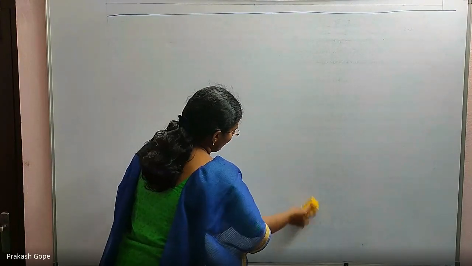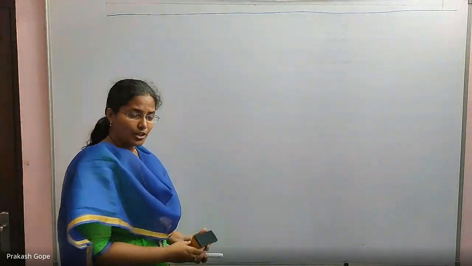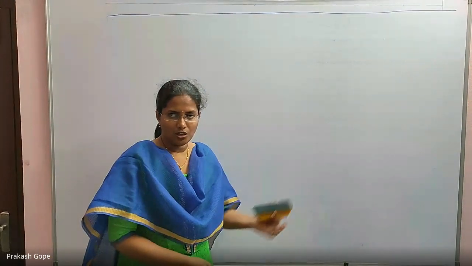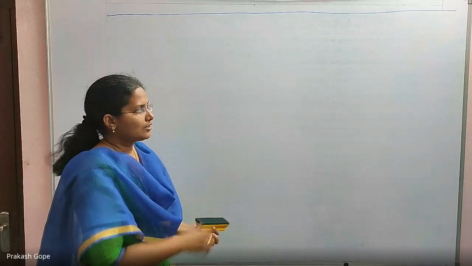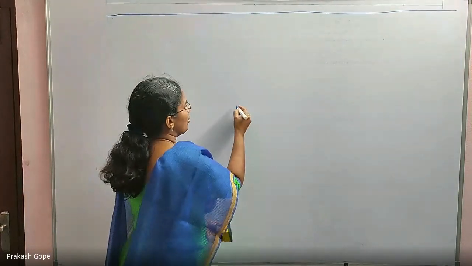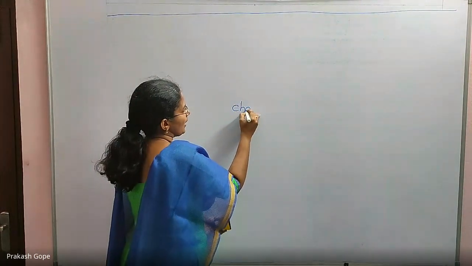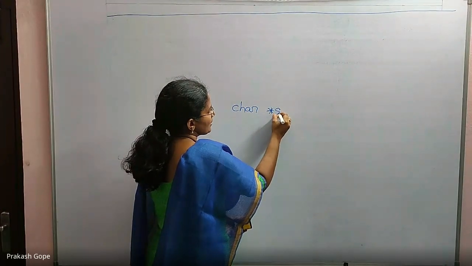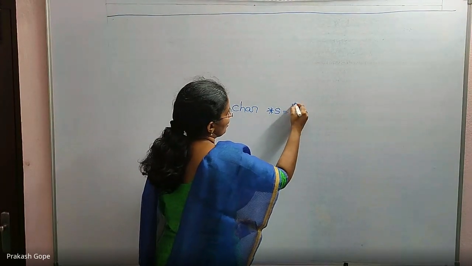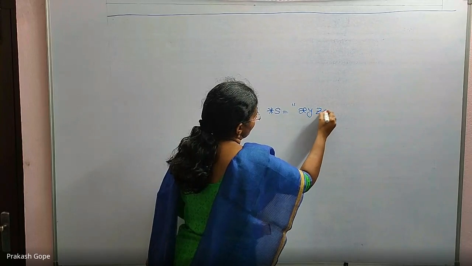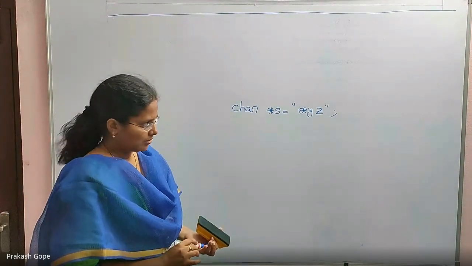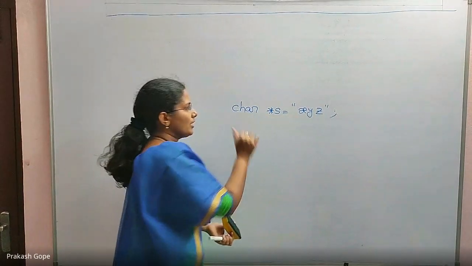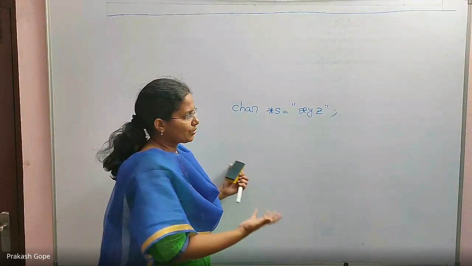Let me just give you a char star, in which case you can use char star. Char star we have already discussed: a simple character variable whose address we want to hold. And there is one more case where you can use char star. For example, char star s is equal to "xyz". This is a string, correct? I declared char star s, and still it is working fine.